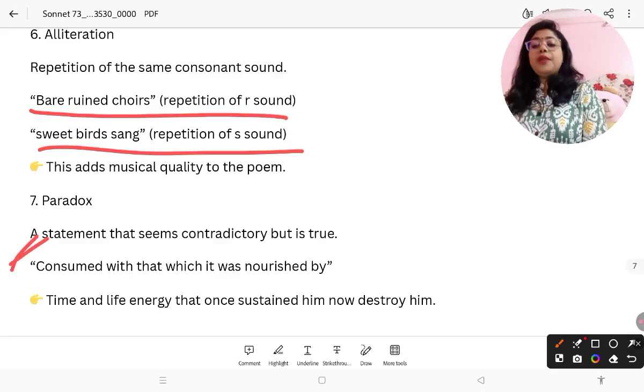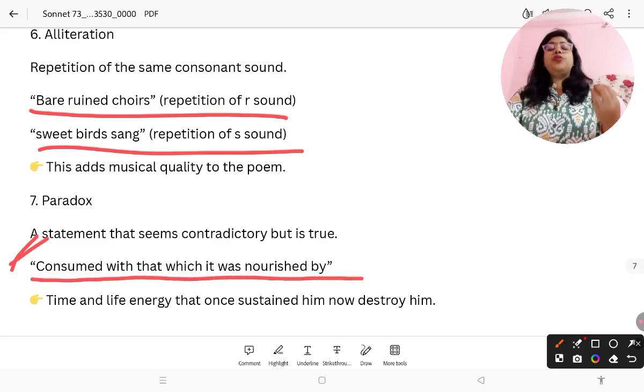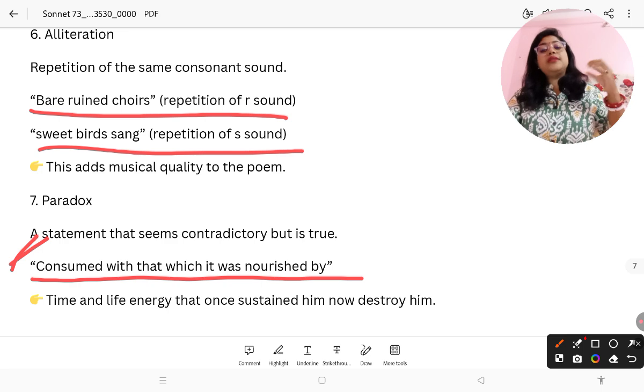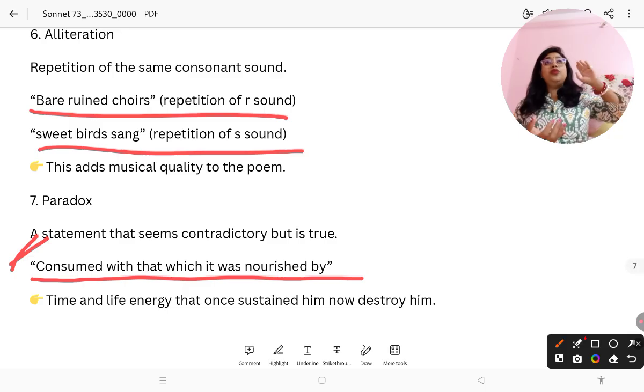Paradox, this is important. Paradox, consumed with what it was nourished by. So what is paradox? Paradox is a statement that seems contradictory but is true. So there you can see that consumed with what it was nourished by. It means we are running towards our death, and we are running to grow, we are running to live, and it's the journey itself taking us to our death.